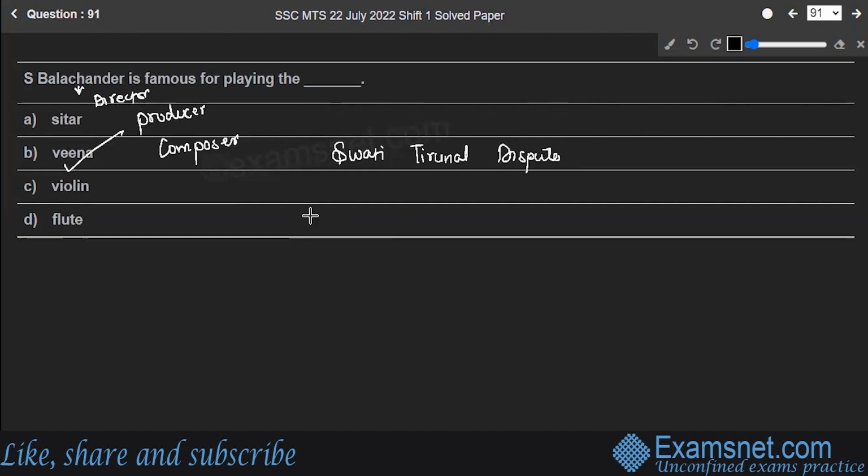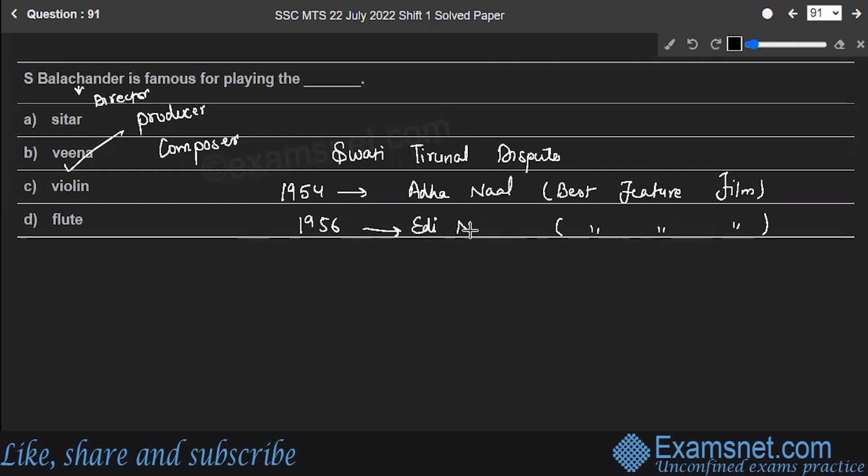He was awarded many awards. In 1954, Certificate of Merit for Best Feature Film in Tamil, Adha Nal. Then in 1956, Certificate of Merit again for the Best Feature Film, this was Edi Nijam, a Telugu film, and the earlier one was a Tamil film.